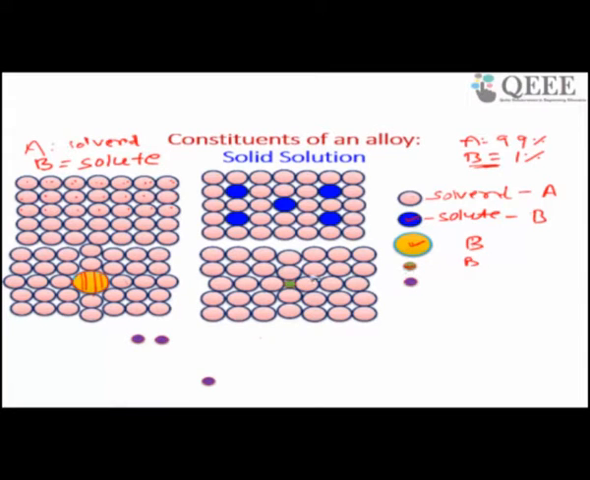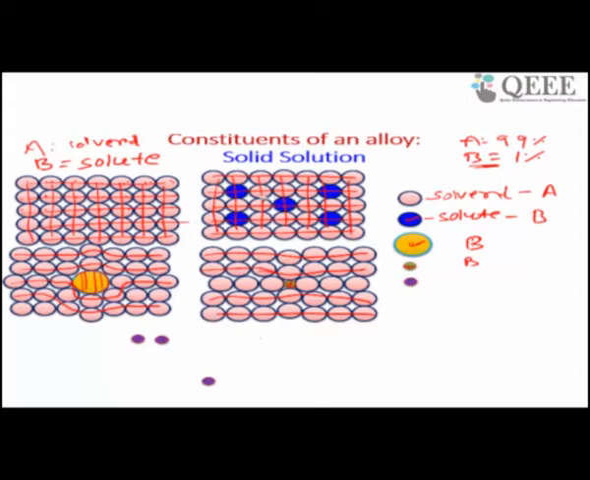Now if my B atom is smaller, you can see it also changes the regular arrangement of atoms. If the atomic size is the same, I am not getting any difference in the regular arrangement. However, if the atomic size is different, I am getting a change in the regular arrangement. Similarly, if it is smaller, I am again getting a disturbed structure.